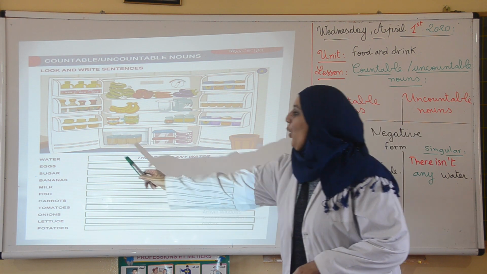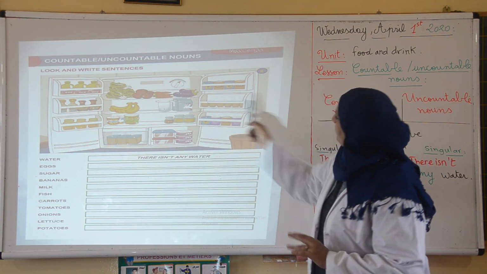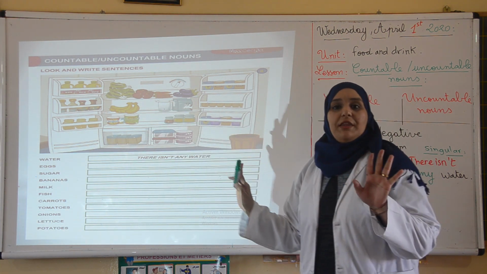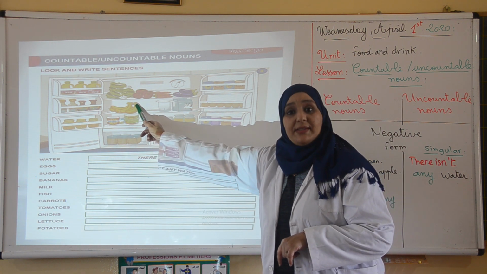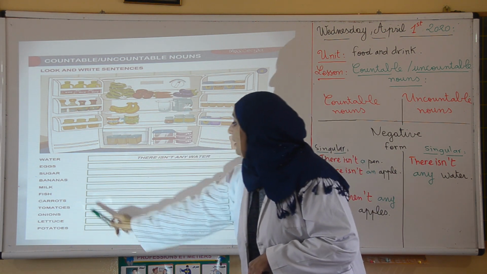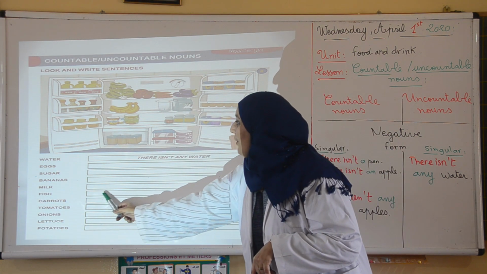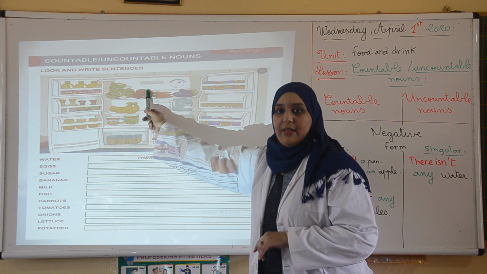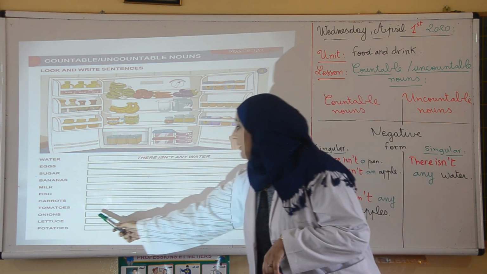Like in this example, water. There isn't any water. Number 2, eggs. There are some eggs. Sugar. There isn't any sugar. Bananas. There are some bananas. Milk. There is some milk. Fish. There isn't any fish. Carrots. There are some carrots. Tomatoes. There are some tomatoes. Onions. There aren't any onions.